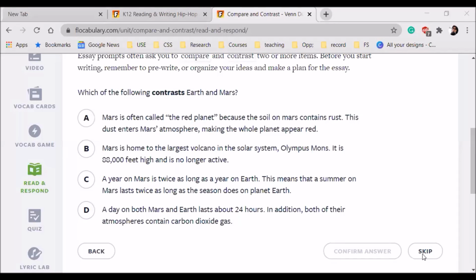Everyone thinks it's A. Yes, ma'am. Okay, how did you know that? Madam, because Mars is also called the red planet, and it's closer, I think so.